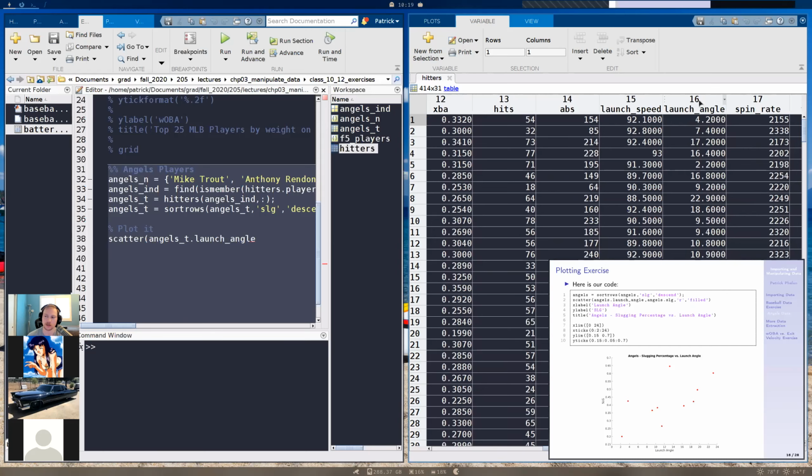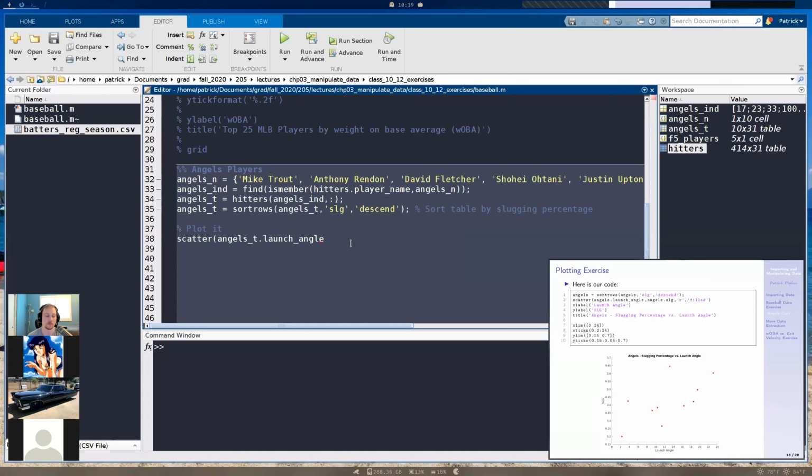So launch angle, that's column 16. So that's just the angle of the ball when it's off the bat, basically. So angels dot launch angle. And then on the y-axis, we're going to do angels dot SLG for the slugging percentage.